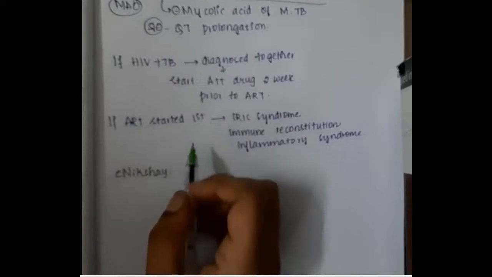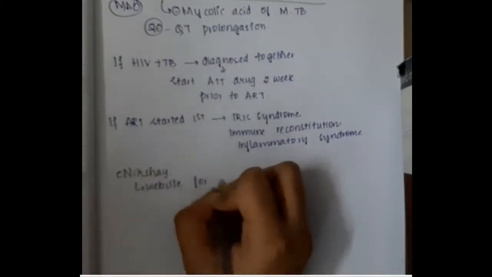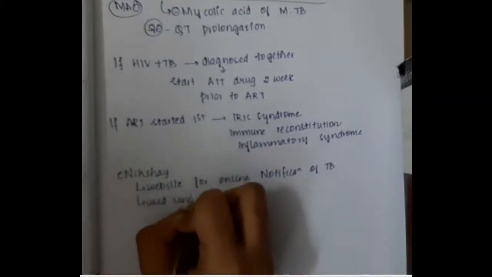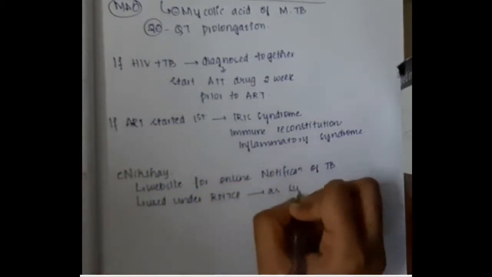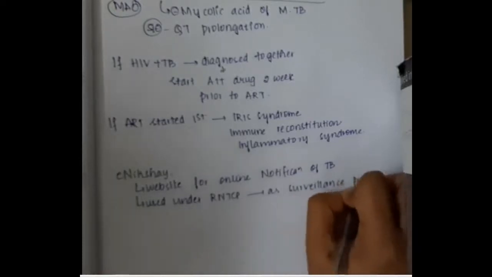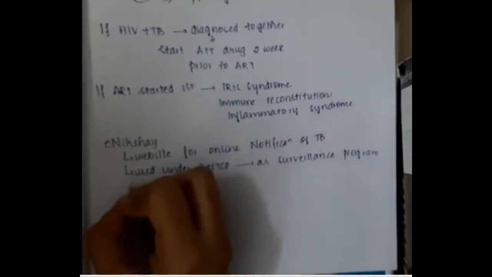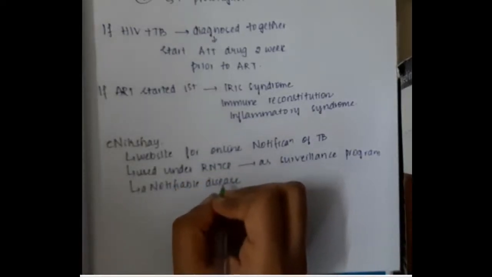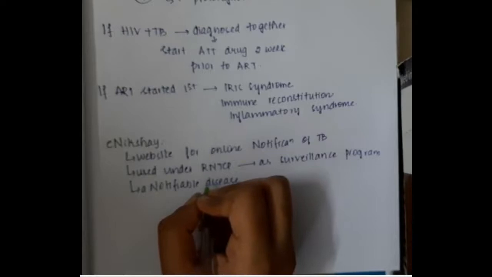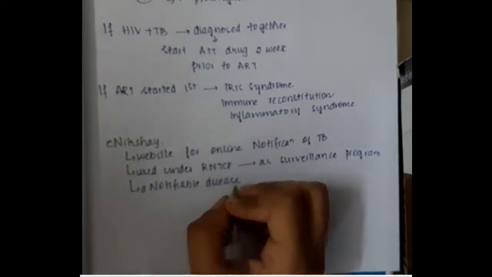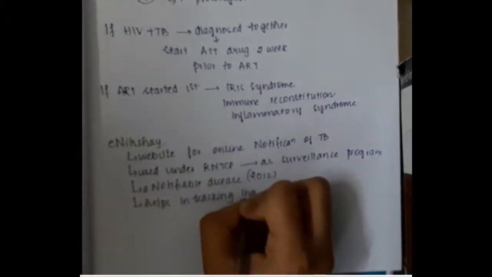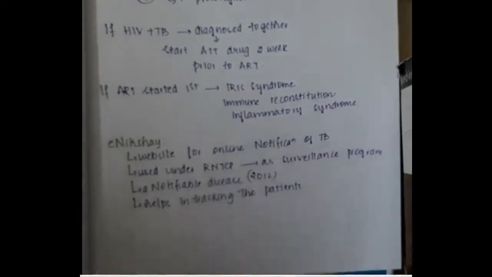Then we have something called Ni-kshay. Ni-kshay is a website for online notification of tuberculosis. It is used under RNTCP as a surveillance program. Tuberculosis became a notifiable disease in 2012. Ni-kshay will help in tracking the patients. So this is about Ni-kshay.